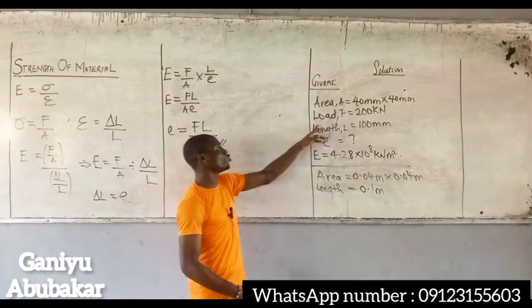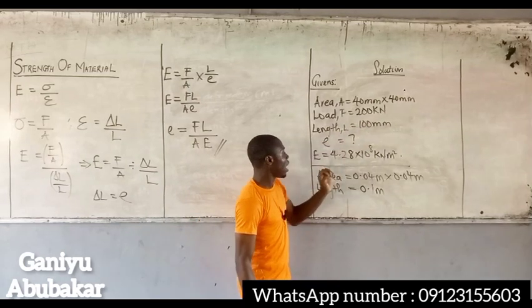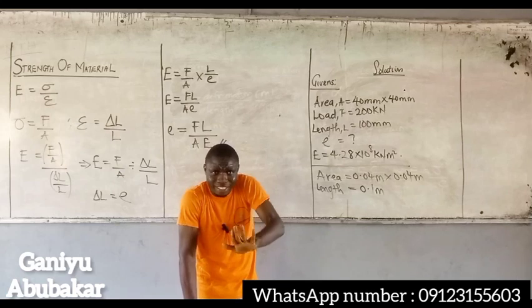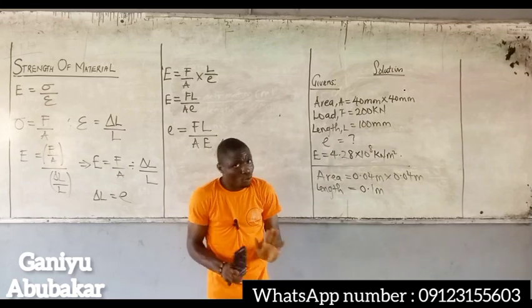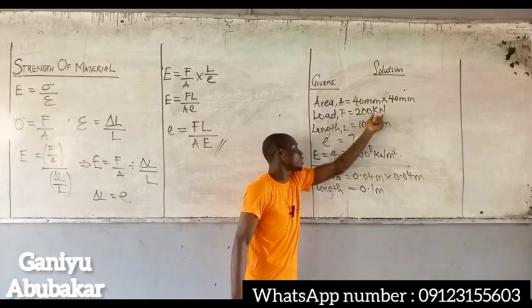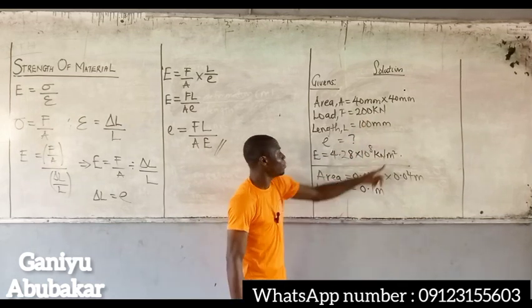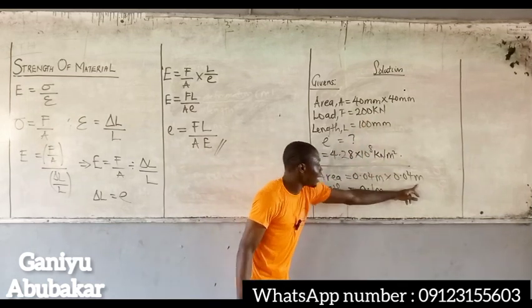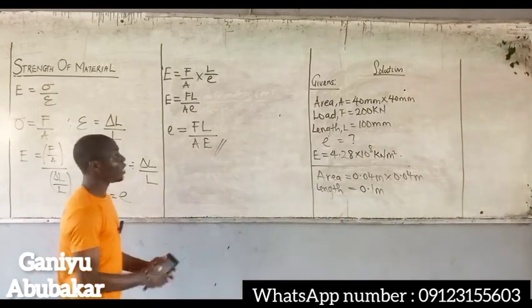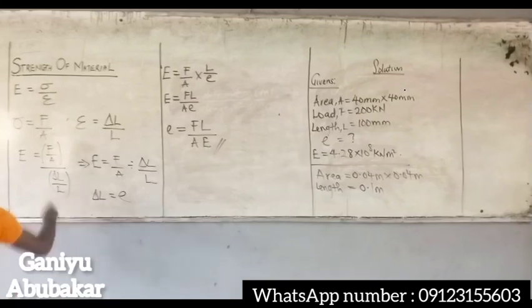I have my load in kilonewton, and the modulus has kilonewton. If I choose to convert to newton, no problem, but it's not necessary. Since I'm having kilonewton, no problem. Meter and meter, no stress. Now at this point, recall the formula, right?